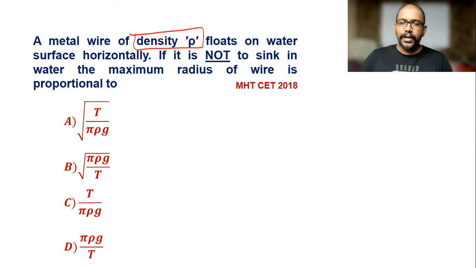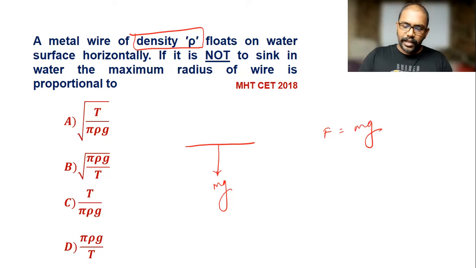Again here, when I consider this is water, and on that water this is a metal wire which floats, it means that this weight mg is balanced by the force due to the surface tension. So I can write F is equal to mg. Now force acting on this wire, we can write T into L is equal to mg.